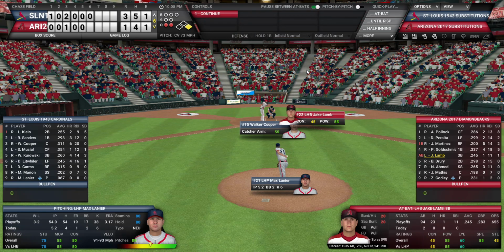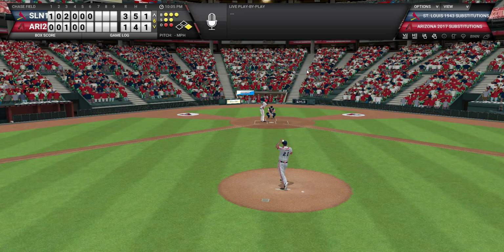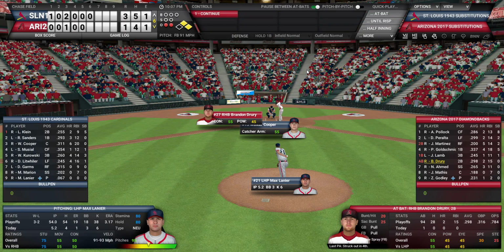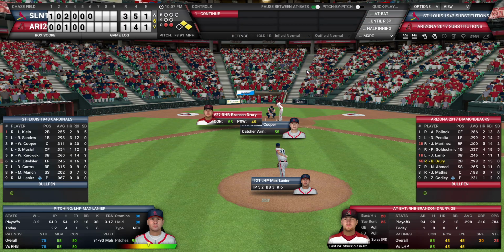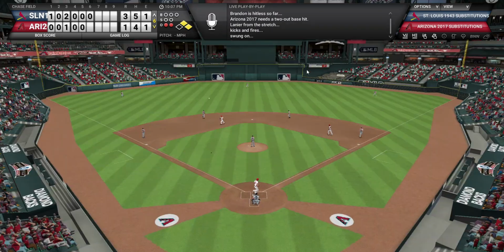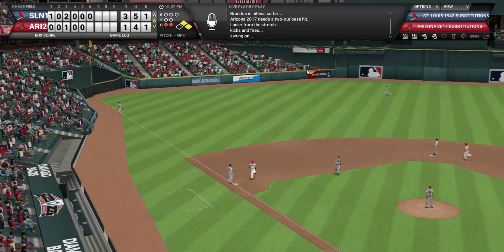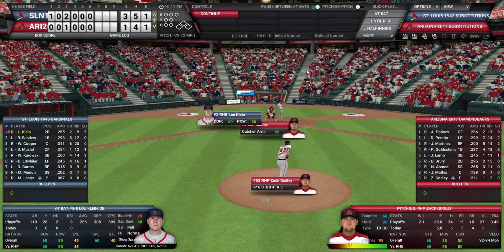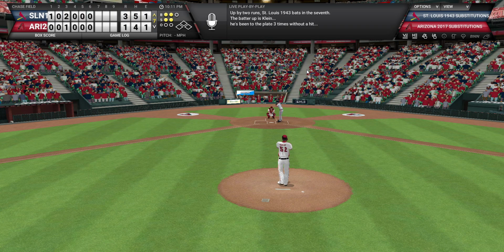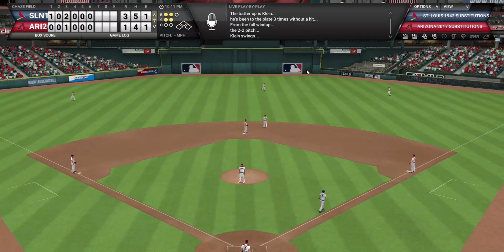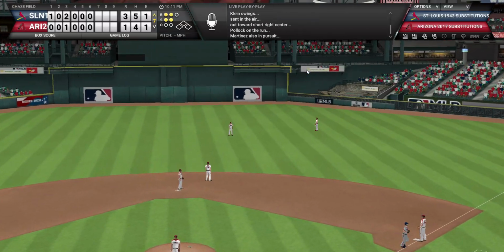Goldschmidt takes a huge strikeout where a home run could have tied the game, as we do have a runner on first base. Lamb could also produce that home run. Instead, he walks. So first and second, this is a very dangerous situation where this game could completely flip on its head if Drury comes through. And Drury does not come through as he flies to left and it's caught. So a big out there. We go on to the seventh. In the seventh, Luke Klein is going to fly to center, and we're going to have a catch.